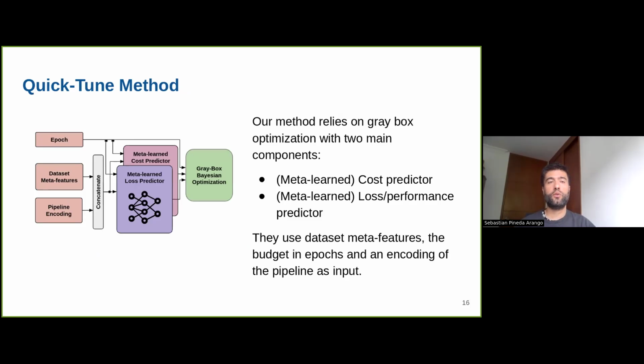Now we want to give a quick overview of our method. Basically, our method relies on 2 main components. First is a meta-learned cost predictor and a meta-learned loss or performance predictor, and they are the input to a gray-box optimization loop. The input for the meta-learned loss and cost predictors is the dataset meta-features, the pipeline encoding, and the epoch or budget that we are using.